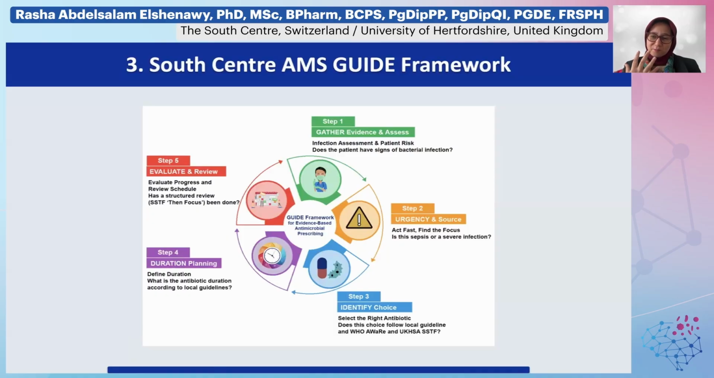It includes five important steps that each prescriber or clinician needs to know when using antibiotics with any clinical infection patient. Starting from gathering the evidence and assessing the patient risk, and whether the patient has signs of bacterial infection or not. The second is urgency assessment and identifying the source of infection, to act fast if the patient has sepsis or a severe condition.